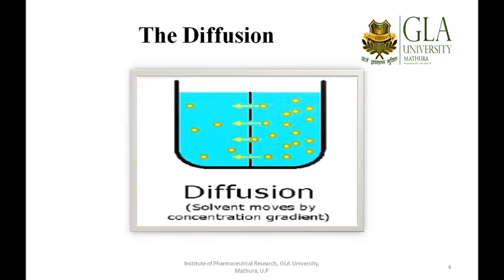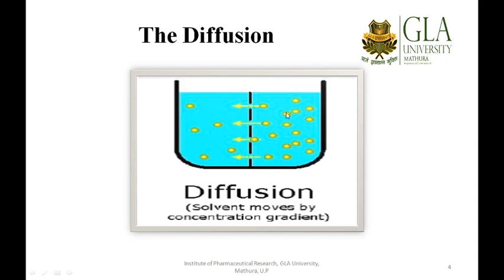So let me take you quickly to this wonderful diagram. You can see I have divided a vessel into compartments with the help of a membrane, and the compartment on the right hand side has a larger concentration of drug.